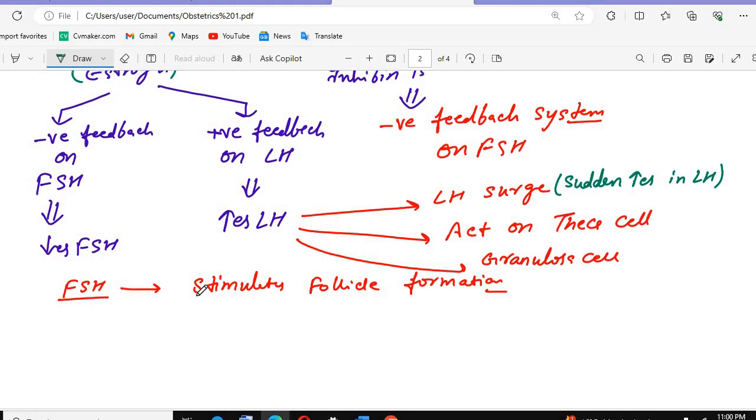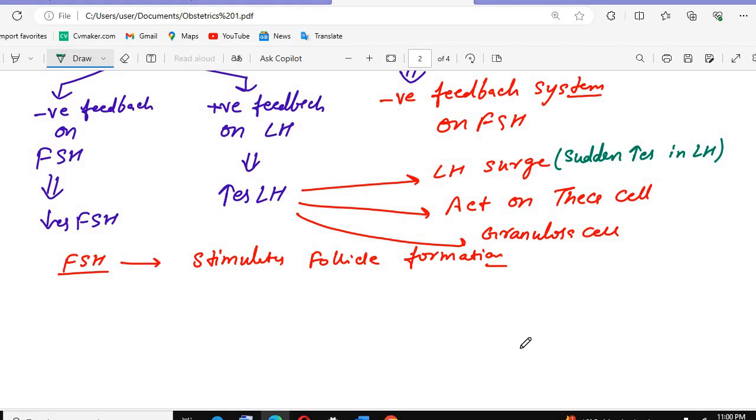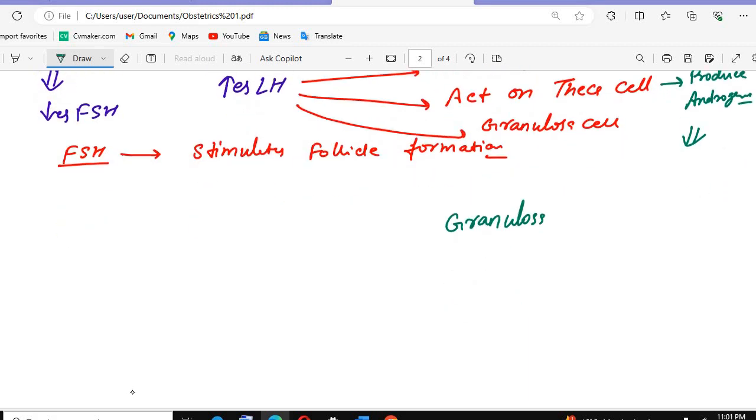Okay, then if more LH is there, the LH will act on the thecal cells as well, and they will produce the androgens. In granulosa cells, or in adipose tissue, this androgen will be found.